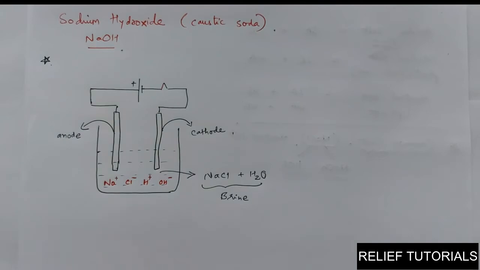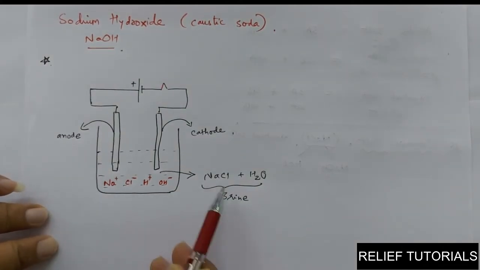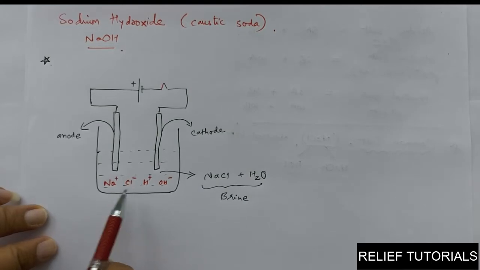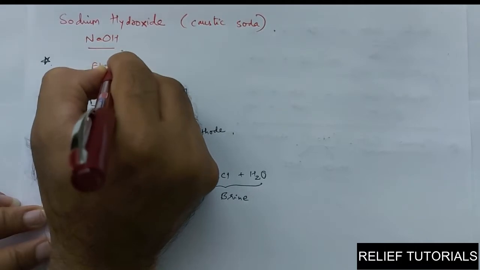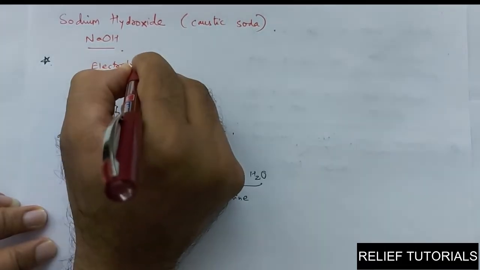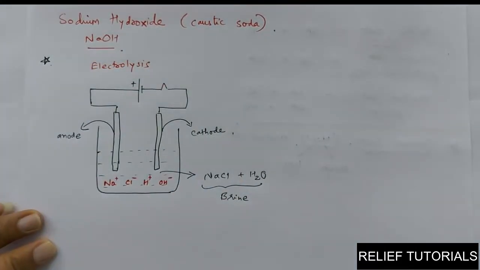So when we pass electricity, the molecules break and are converted into ions. Breaking of molecules with the help of electricity is called the electrolysis process.